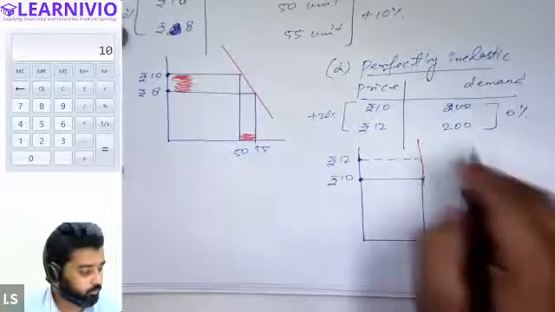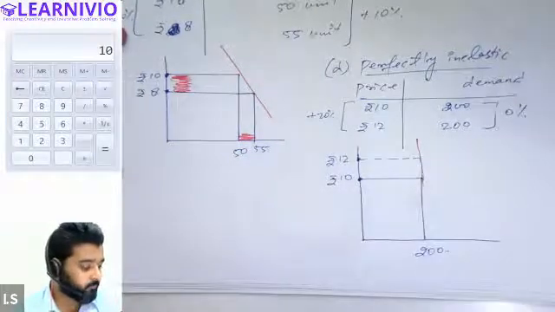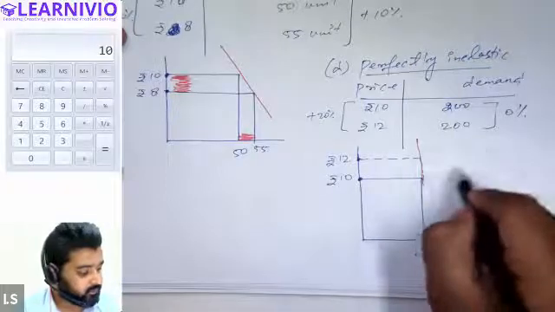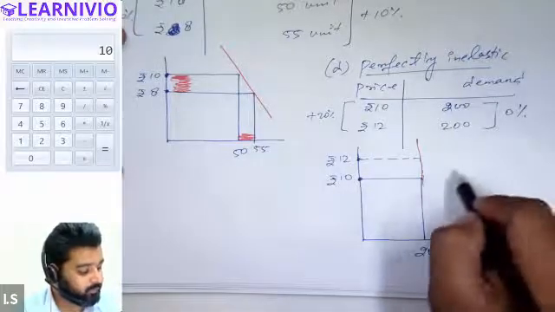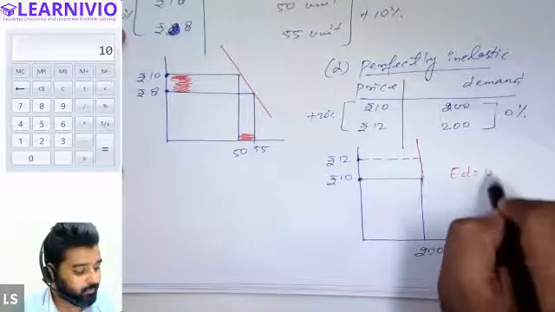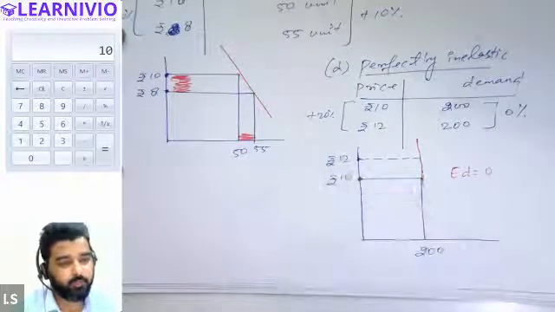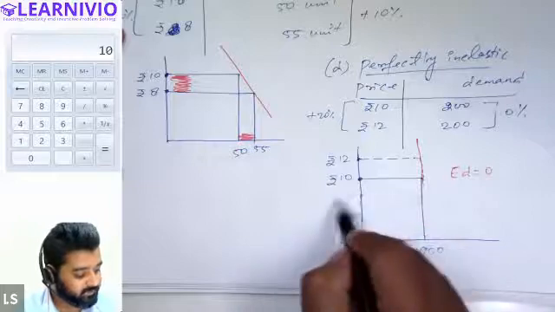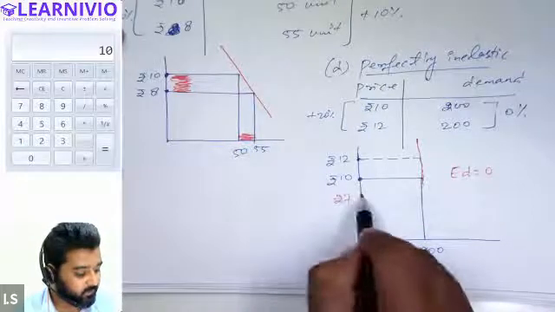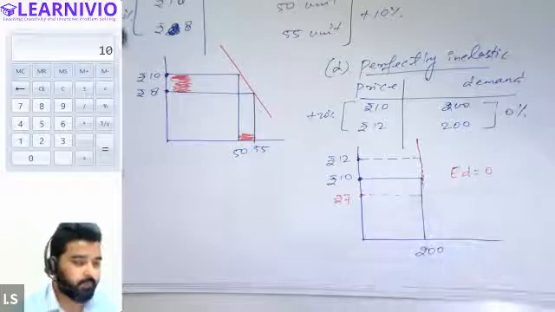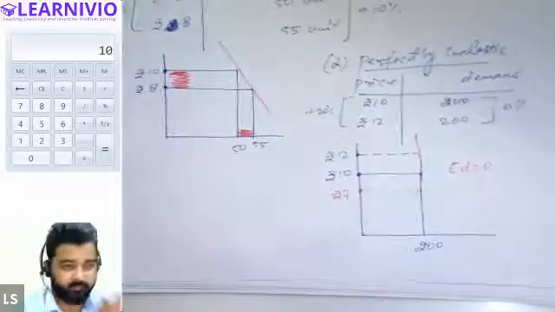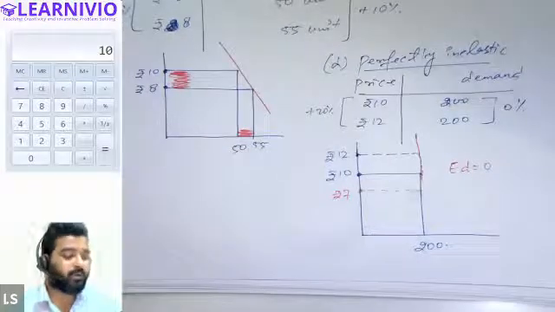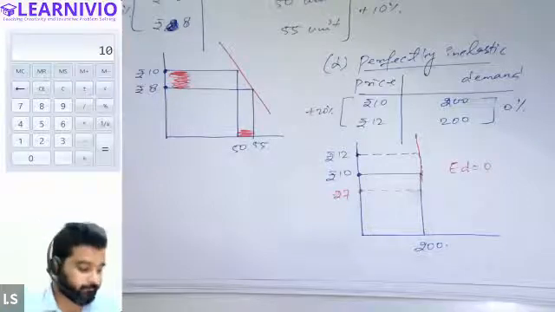So it will be vertical to the x-axis. So this vertical to x-axis demand curve basically indicates that elasticity is 0. Demand is not changing by change in price of the commodity. Even when price increases, demand remains same. When price decreases, let's say price decreases to 7, it will remain same. If this happens, we will call it perfectly inelastic demand. Demand is not responding to the change in price of the commodity.